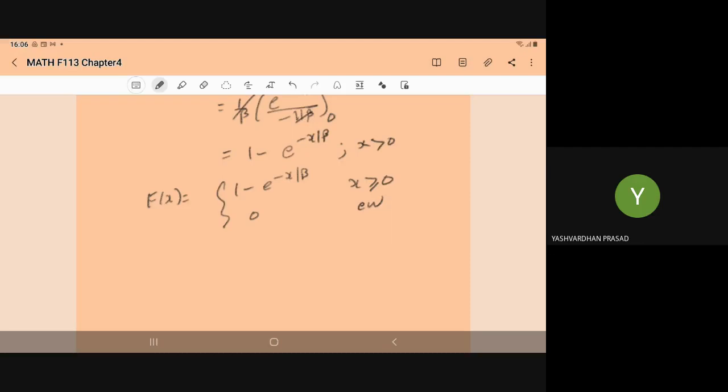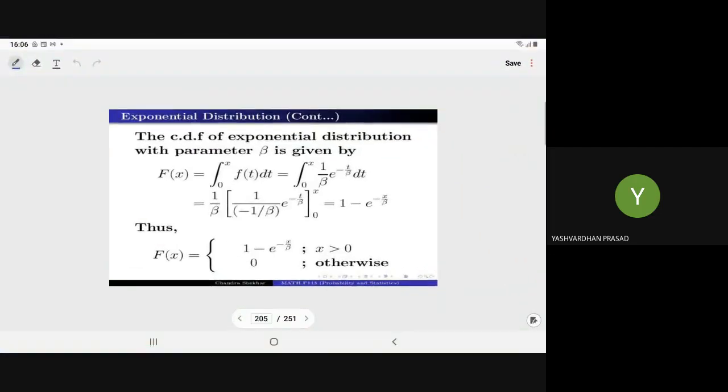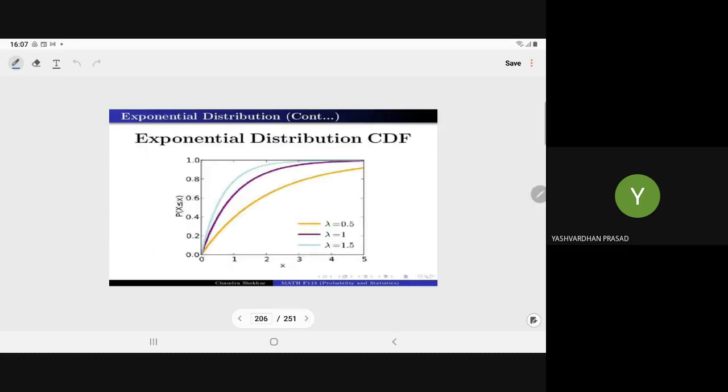So this is the expression for the CDF of the exponential variate, and here you can see it is a non-decreasing function. For different values of lambda, we have the shape of the CDF.